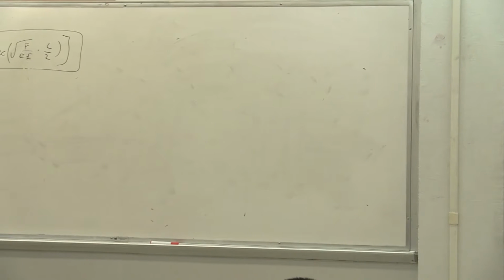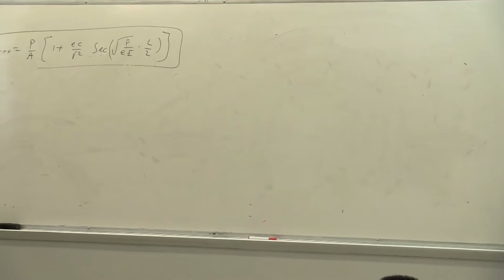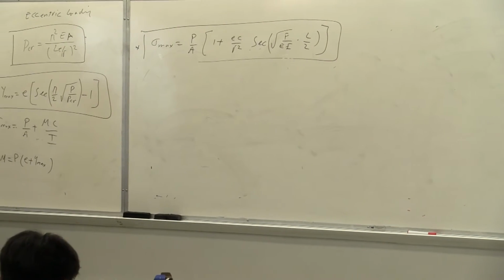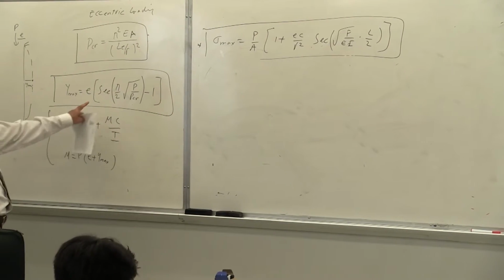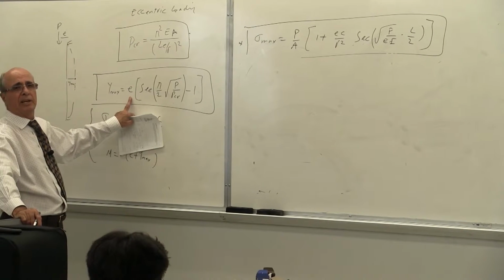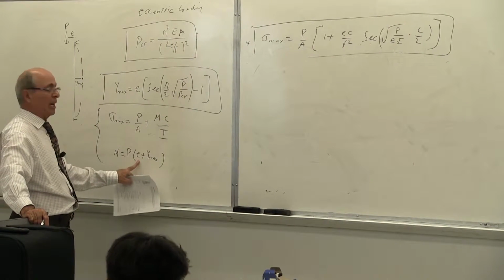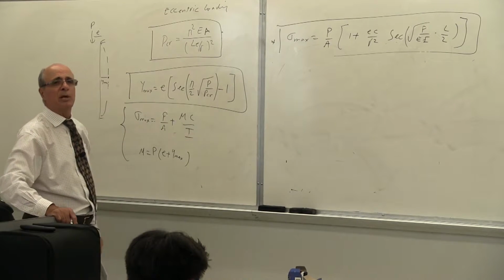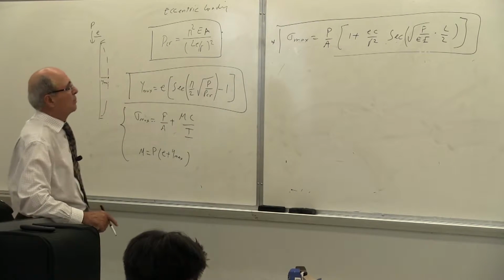Everybody understand what I'm saying? Since I have this, why should I use that equation? That equation puts 2 and 2 together. In this equation, we already calculated Y max. Is that correct or not? I have Y max, I have the E, I have the P. I have everything. I can calculate my sigma max that I can put on this column.